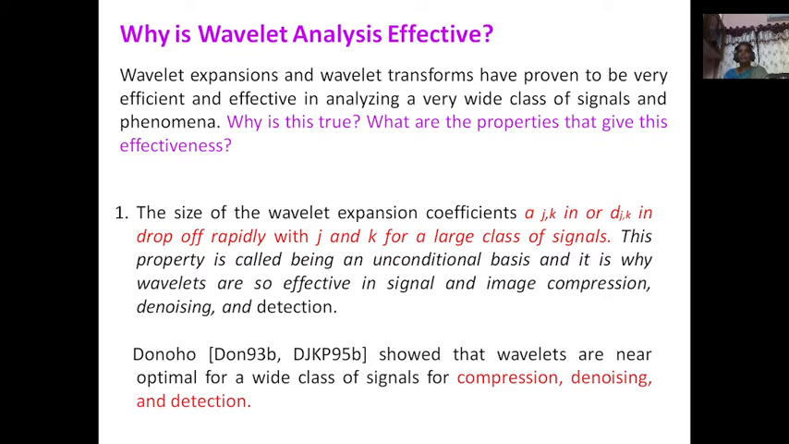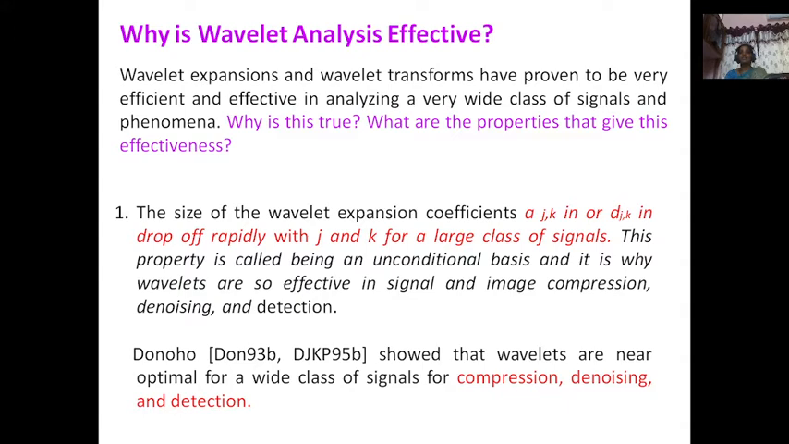Wavelet expansion and wavelet transform have proven to be very efficient and effective in analyzing a very wide class of signals. That means we can apply it in some signal areas. We can say biomedical signal processing, radar signal processing, speech signal processing, image processing. So many ways we can use this wavelet transform and phenomena. Why is this true? How can you justify this effectiveness? What are the properties that give this effectiveness?